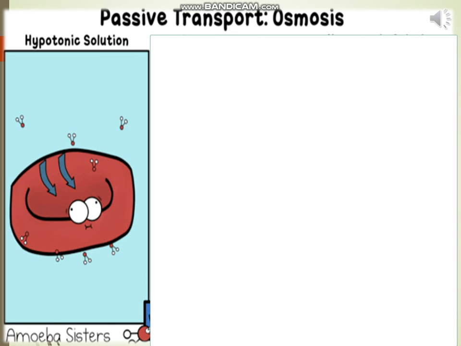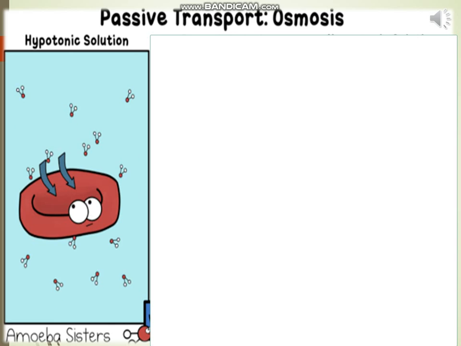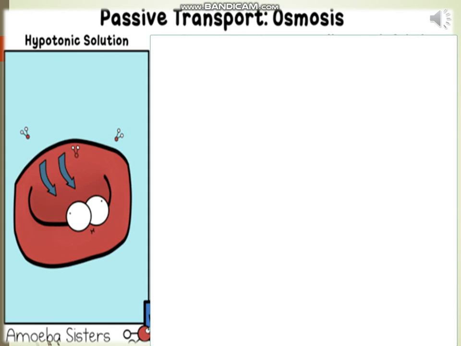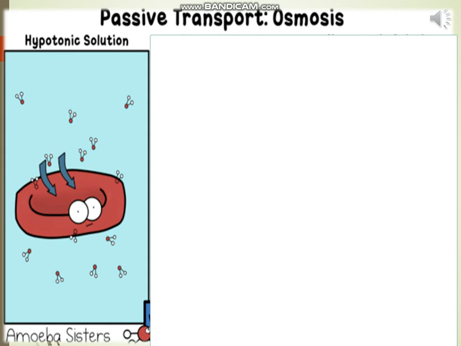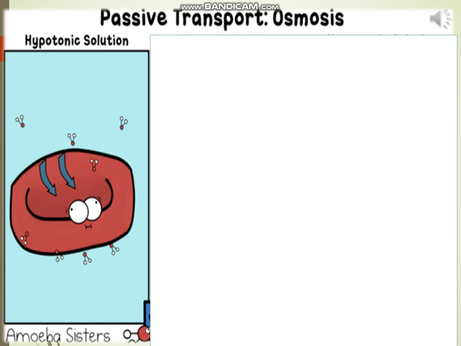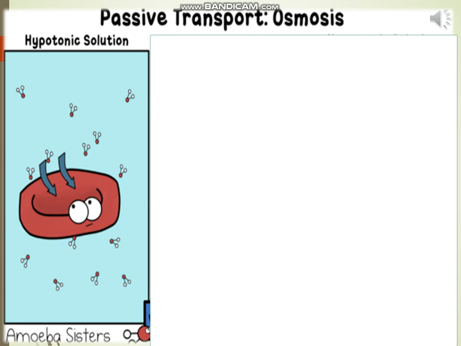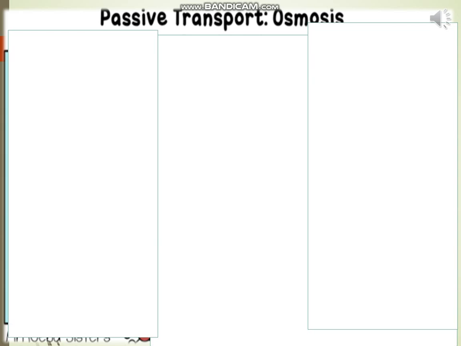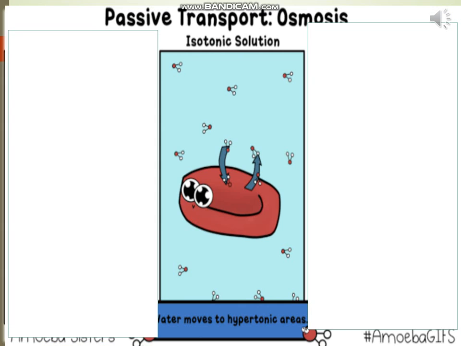If the medium has exactly the same water concentration as the cell, there will be no net movement of water across the cell membrane. Such a solution is known as isotonic solution. Water crosses the cell membrane in both directions, but the amount going in is the same as the amount going out. So there is no overall movement of water. The cell will stay the same size.